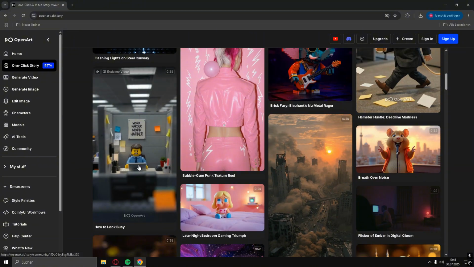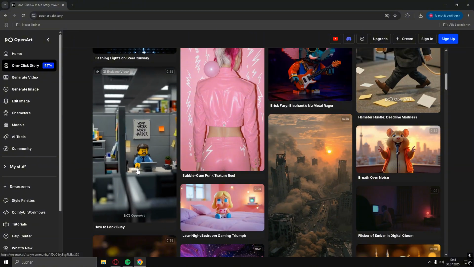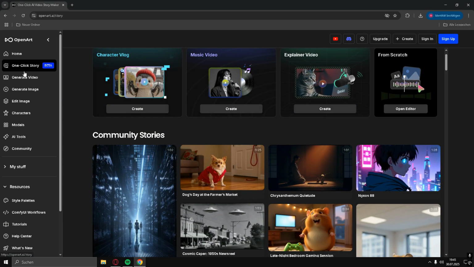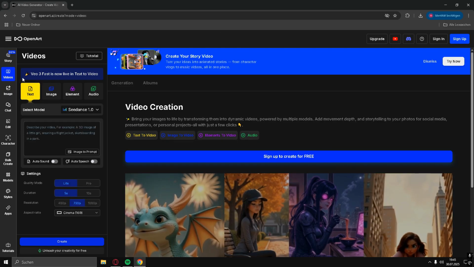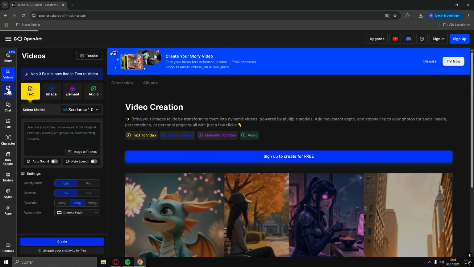And if you're out of credits, just use Temp Mail to make a new account in seconds. Want watermark-free results? Upload the video to a free watermark remover and you're done.